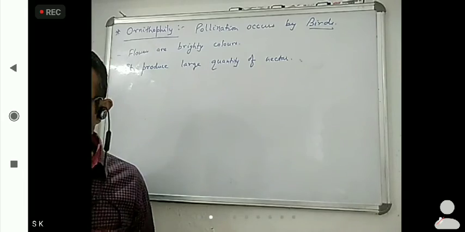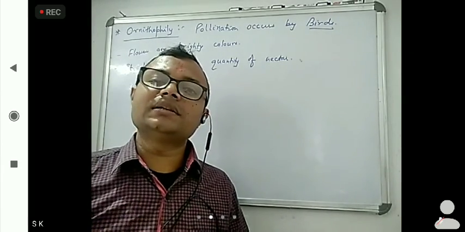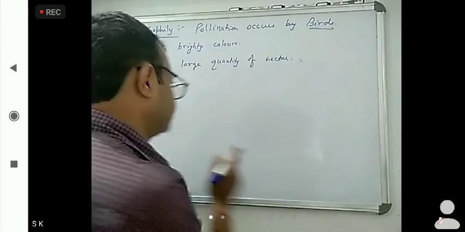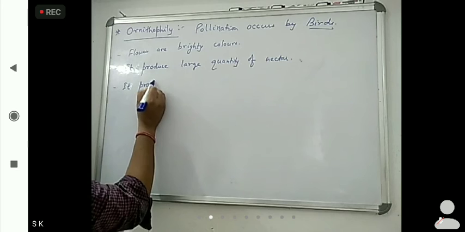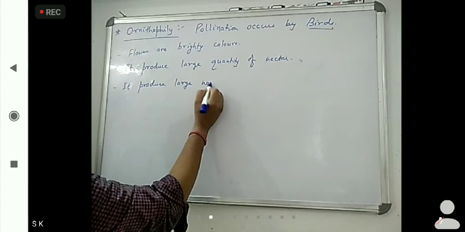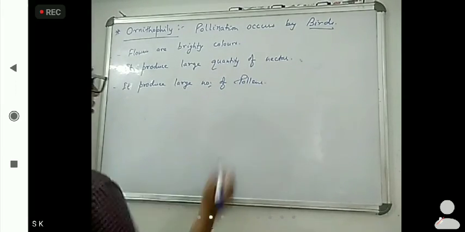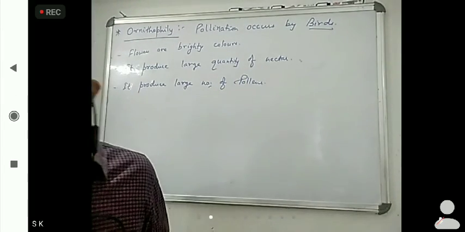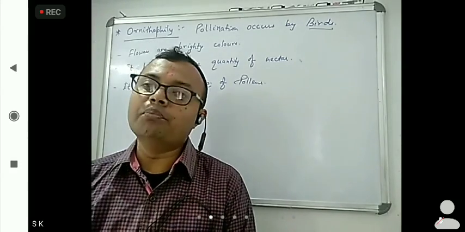Okay, brightly colored, large quantity of nectar, and large number of pollen grains. It produces a large number of pollens.